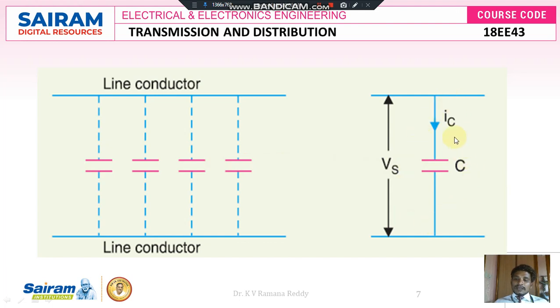Therefore, this is the overall capacitance which exists between the two line conductors, which we can treat as a lumped parameter, and Vs is nothing but the sending end voltage. The current flowing through the capacitor is called the charging current, and the current coming out from the capacitor is called the discharging current.